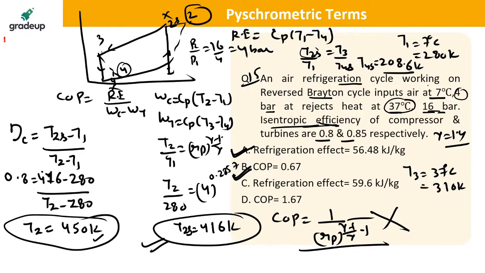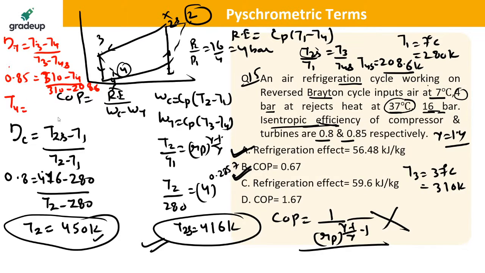The isentropic efficiency of the turbine is equal to (T3 minus T4) divided by (T3 minus T4S). You know T3, you know this efficiency is 0.85. Okay, if you put all the values, (310 minus T4) divided by (310 minus 208.6), you will be getting the value of T4 from here.